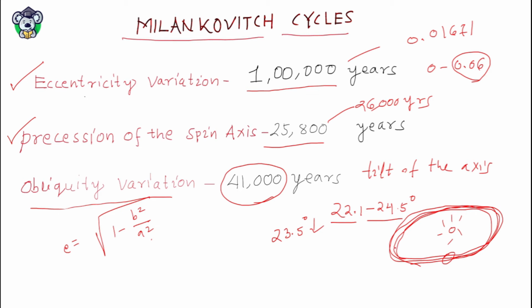So what are a and b? This is 2a, this is 2b. So b stands for the semi-minor axis and a stands for the semi-major axis.